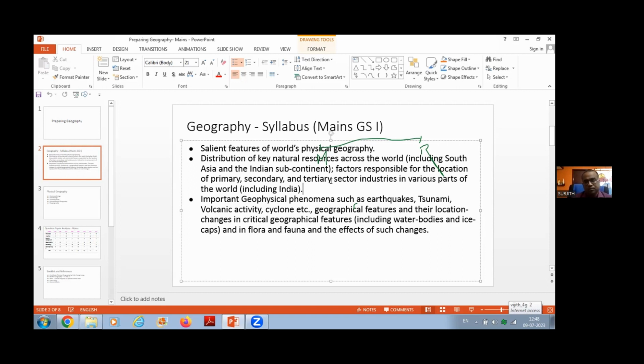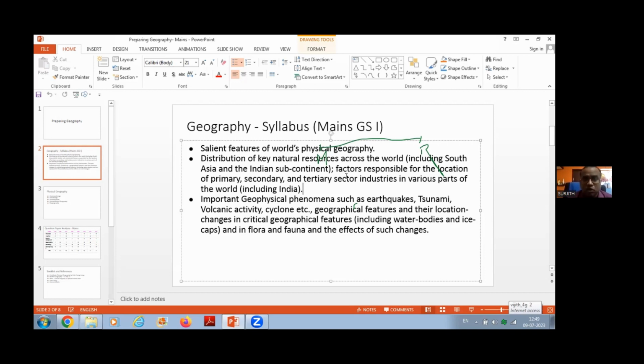Okay, the next thing is the locational factors which are responsible for establishing that particular industry. That is what your syllabus says, factors responsible for location. Kindly go through what the factors are for the location of that particular industry, whether the main factor is raw material, or market, or skilled labor, or whether the presence of electricity infrastructure is the reason for the establishment of a particular industry. Got it?